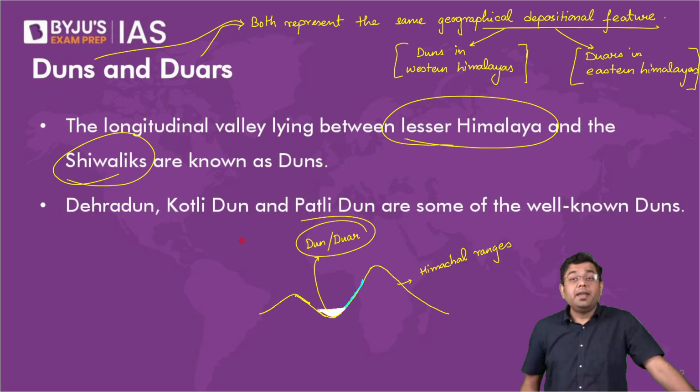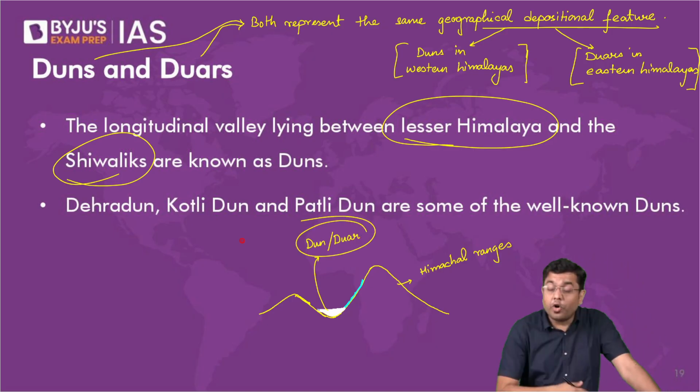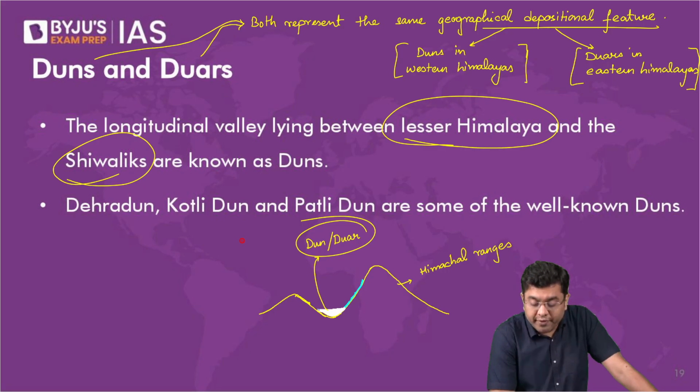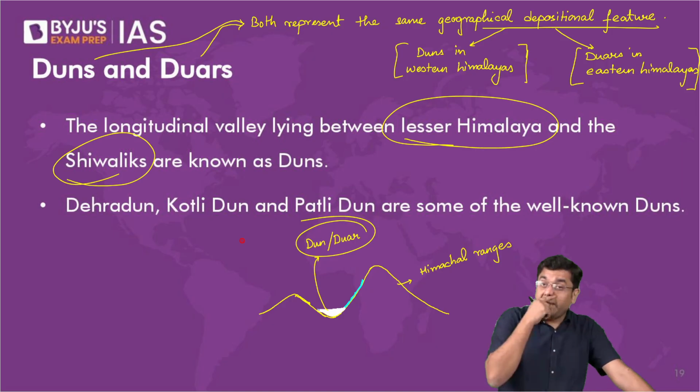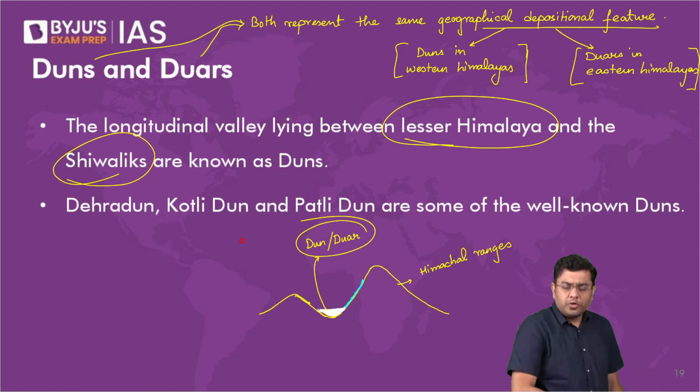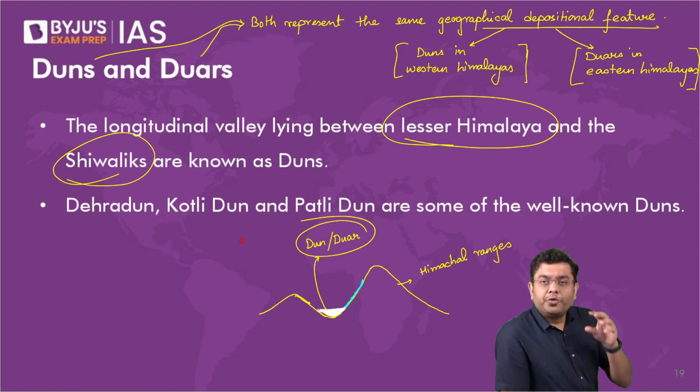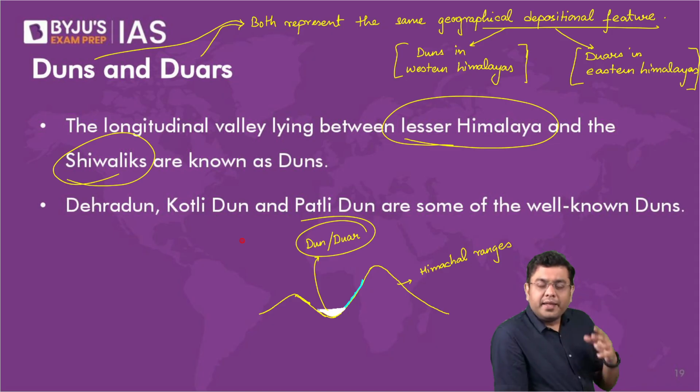If this deposit is indicated in the western portion of the Himalayas, it is referred to as the duns, such as Kotli Dun, Patli Dun, Dehradun. If it is observed in the region of the eastern Himalayas, it is represented by the term duar. That is why, if you have ever been to Dehradun, if you stand at any place in Dehradun, you would observe it is a flattish portion.